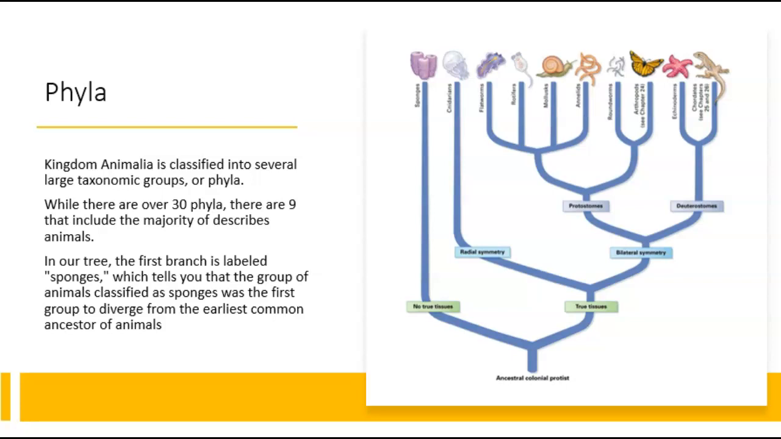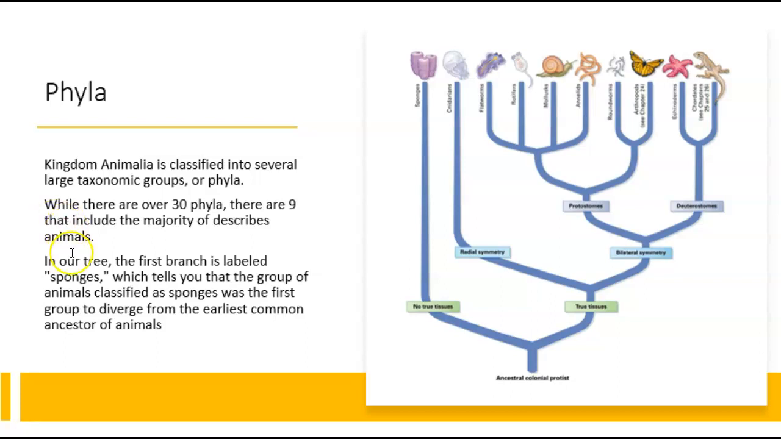All right, and we're going to divide our kingdom down further into phyla. Okay, this is our next taxonomic group. Right, taxonomy is how we're grouping organisms. Okay, there are over 30 phyla in the animal kingdom. There are 9 that include the majority of the animals that we know of.